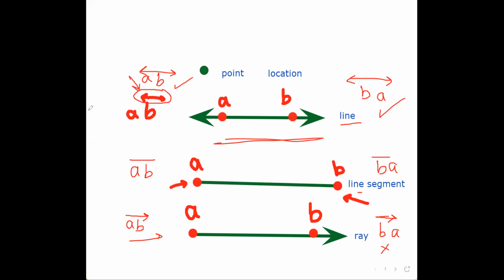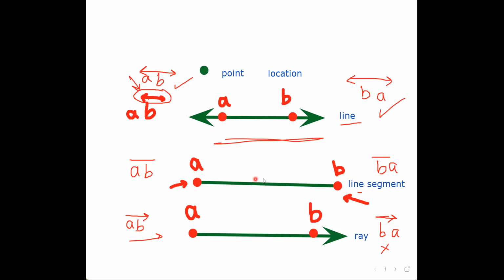So one more time, let's remember, I have four concepts I want you to understand. The point tells me about the location or the place of the part I'm talking about. In the line, I can go forever in both sides, and I can write the names and switch the names.